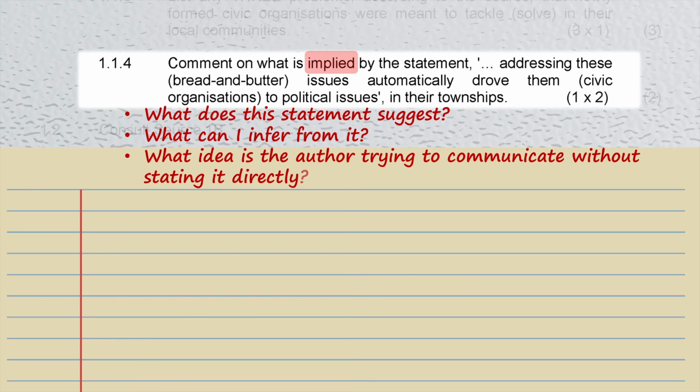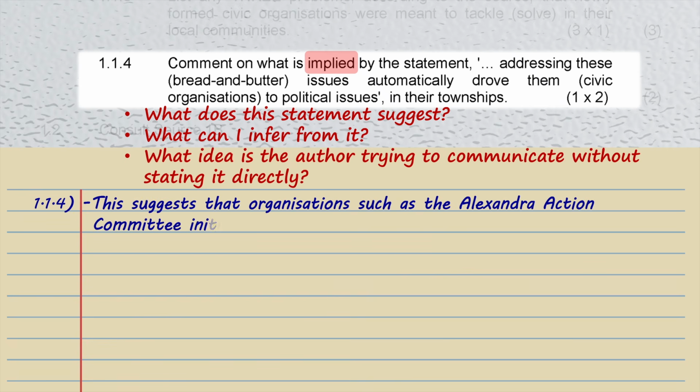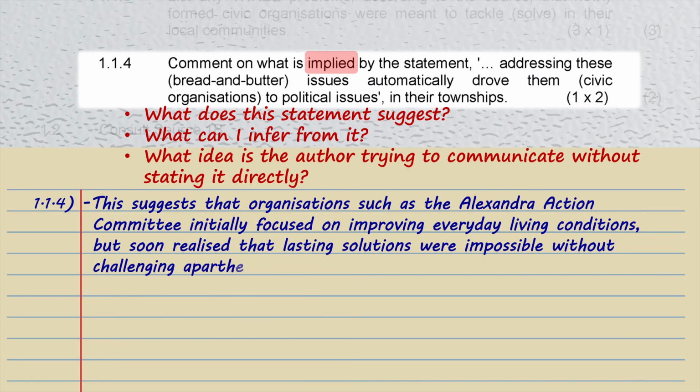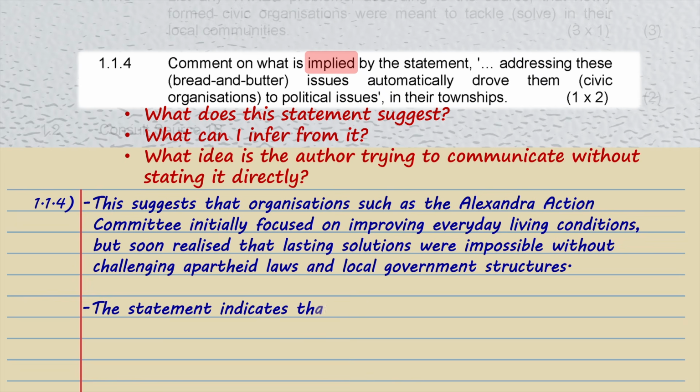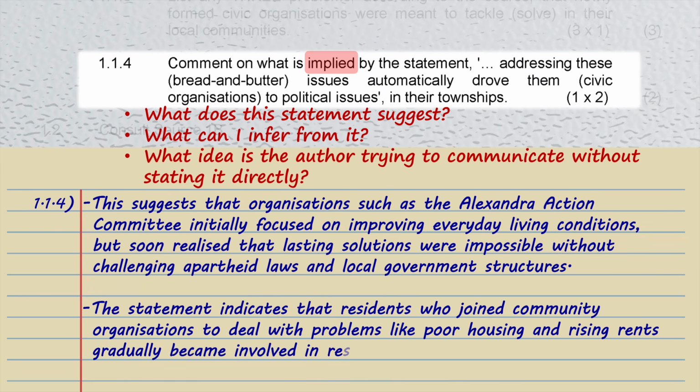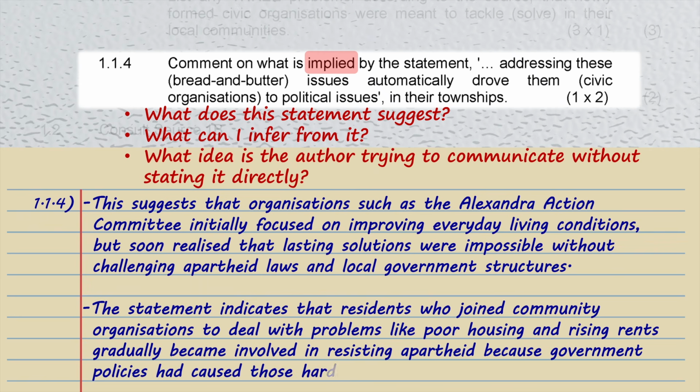The answer is that organizations such as the Alexandria Action Committee initially focused on improving everyday living conditions, but soon realized that lasting solutions were impossible without challenging apartheid laws and local government structures. It also indicates that residents who joined community organizations to deal with problems like poor housing and rising rents gradually became involved in resisting apartheid because government policies had caused those hardships.